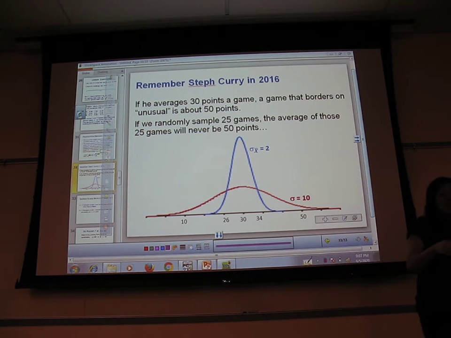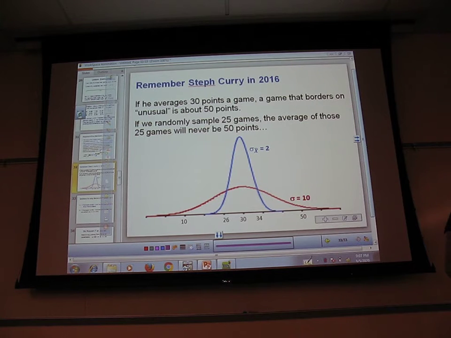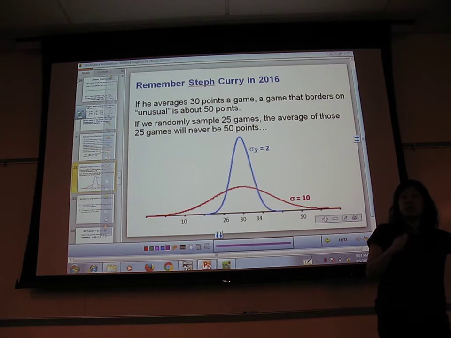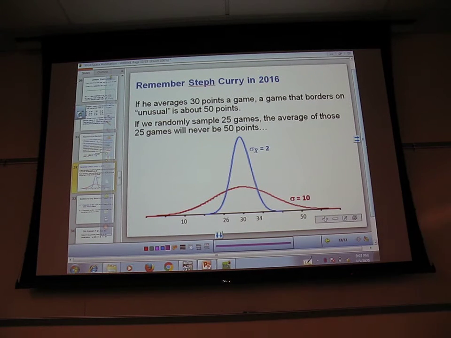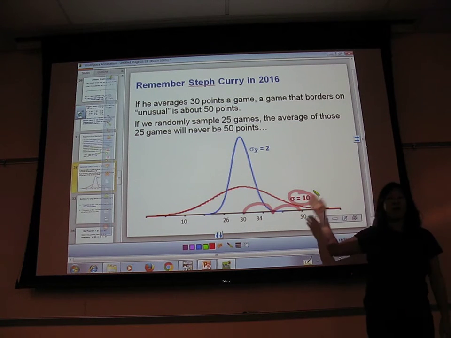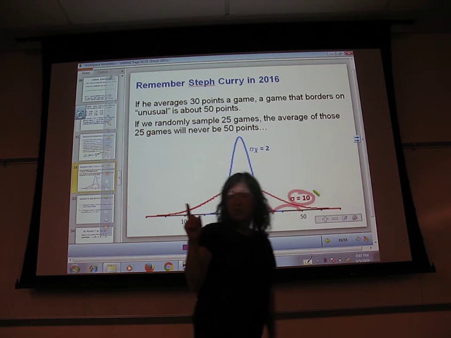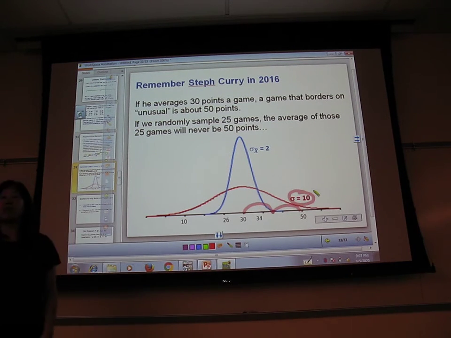It wasn't necessarily right for him to have a 50-point game. It was right on the borderline of unusual. It could happen. It's not crazy. We're on that borderline of what you consider unusual for him, right? So I might say that his standard deviation is about 10. So it would not necessarily be all that unusual, if I randomly pick one game of his, for me to pick a 50-point game.